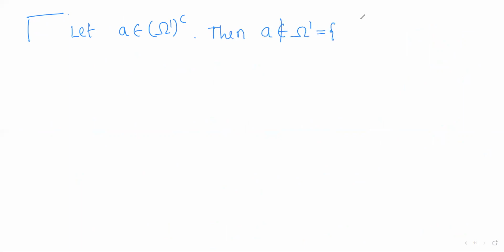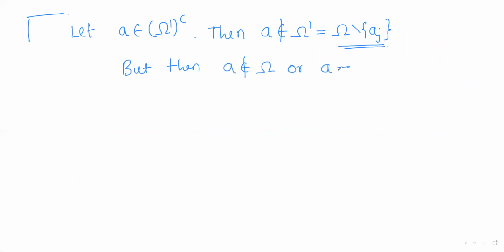So what is omega dash? It is omega minus aj. So A is not in this difference means A will not be in omega, or A is equal to one of the aj, right? So in these two cases, we have to prove the index of A with respect to that cycle is 0. Okay, so now we shall divide that into cases.